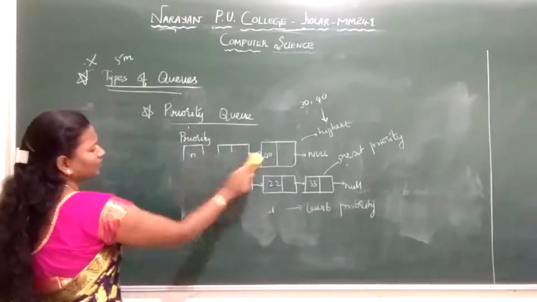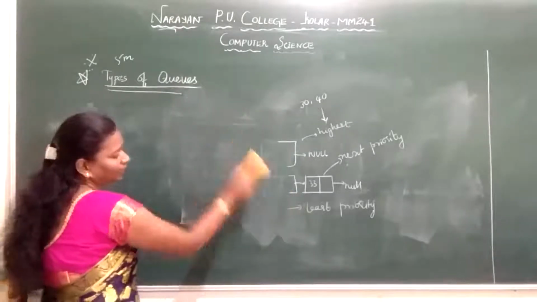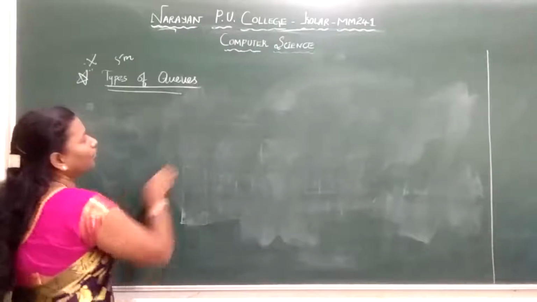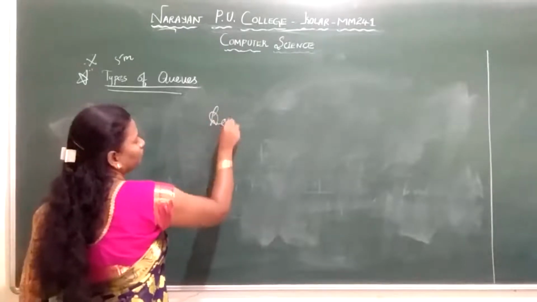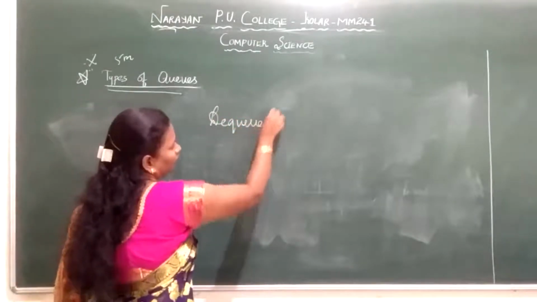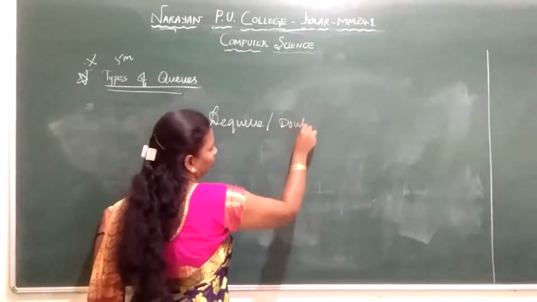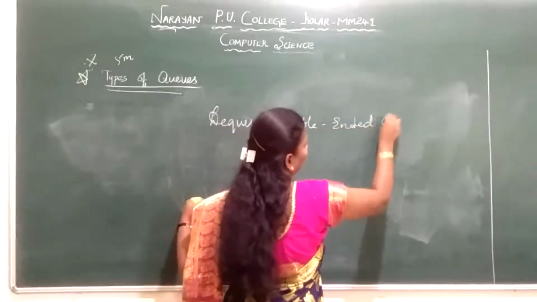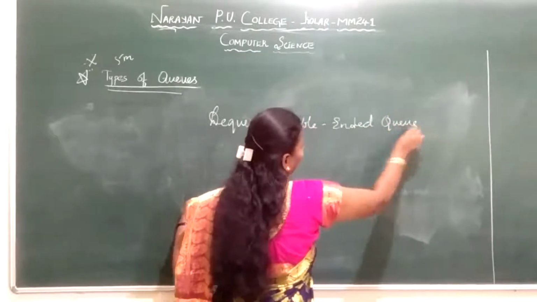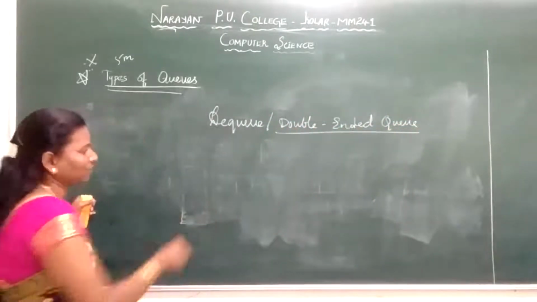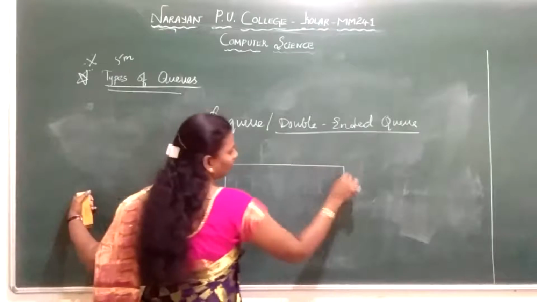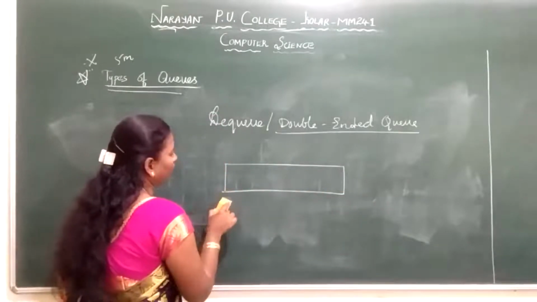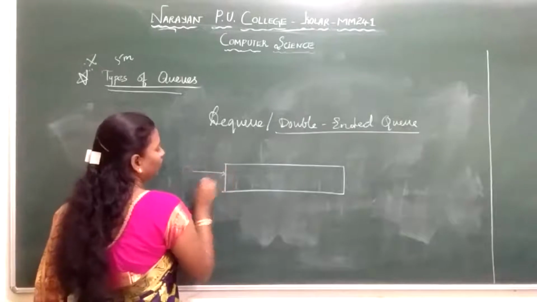Next we'll discuss DQ or double-ended queue. The name is self-explanatory. It tells us a queue will have both the ends, present on both the sides of the queue. I mean we can add and delete the elements on both the ends.